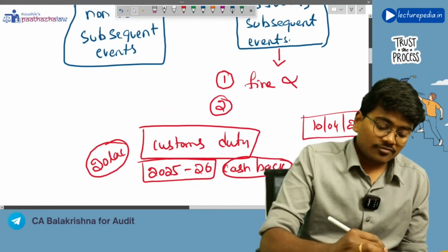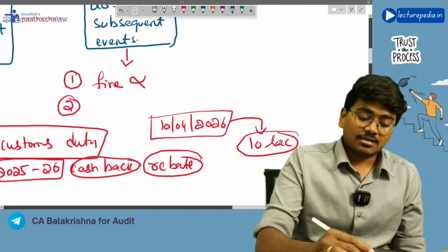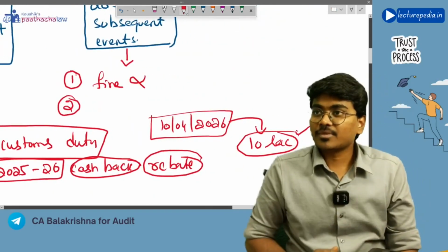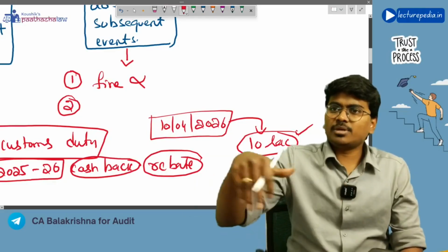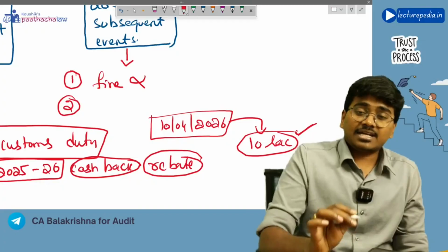That means out of the 20 lakh custom duty that you have paid, you will get back 10 lakh rupees as export credit. There will be various credits available in case of custom duty. So you will get 10 lakh rupees.